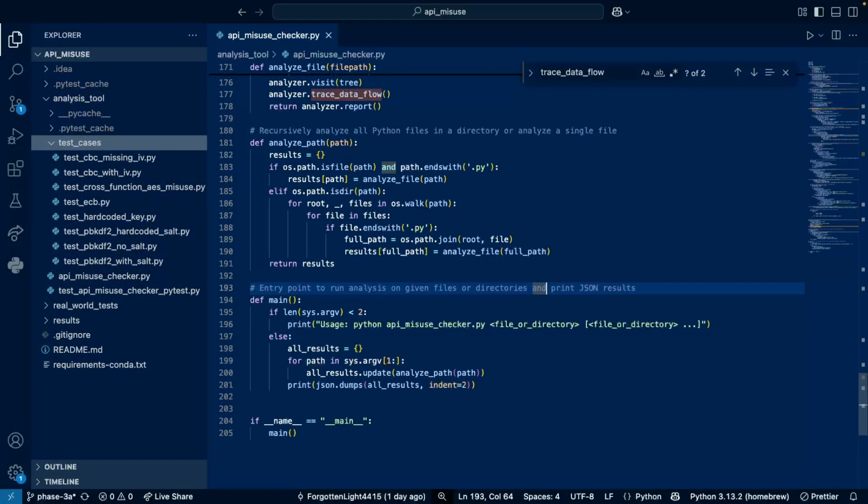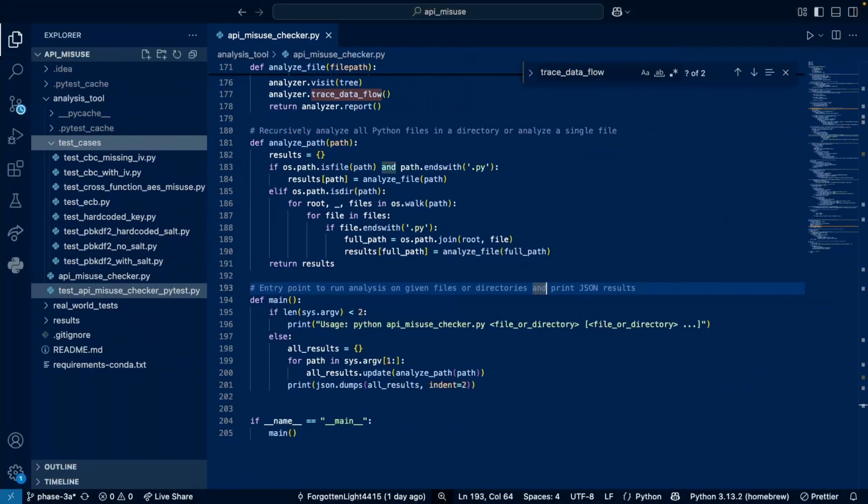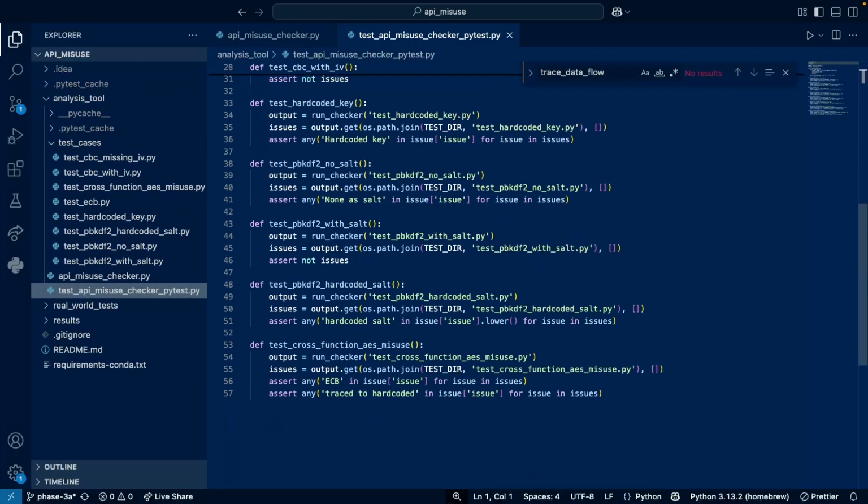Now that we know how the code works, let's test it against some test cases. I have written about 8 test cases to test various functionality of the script. First, I'm going to run it through PyTest and see if we pass all those test cases. So here we are in the terminal, and I have this file for PyTest, and I have written all the test cases over here.